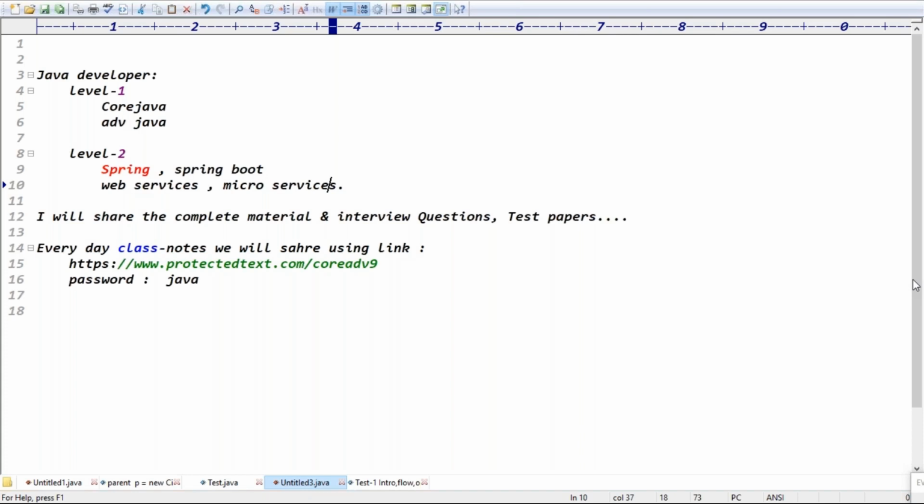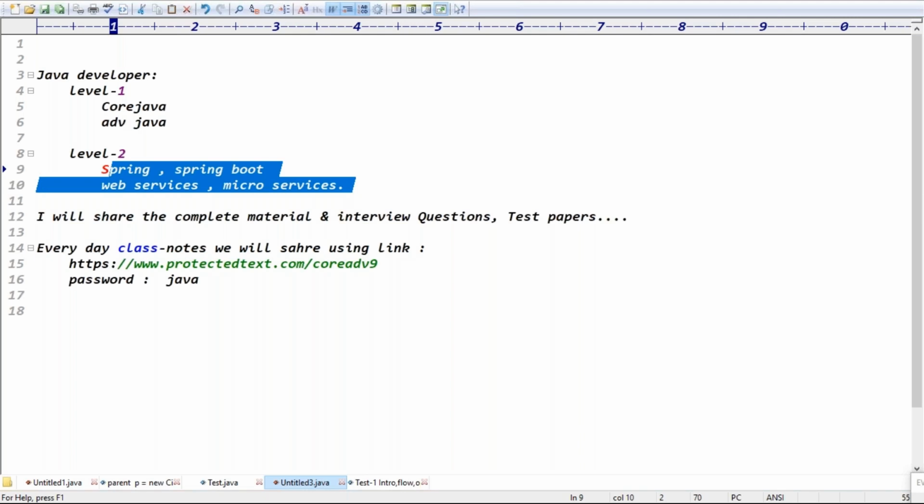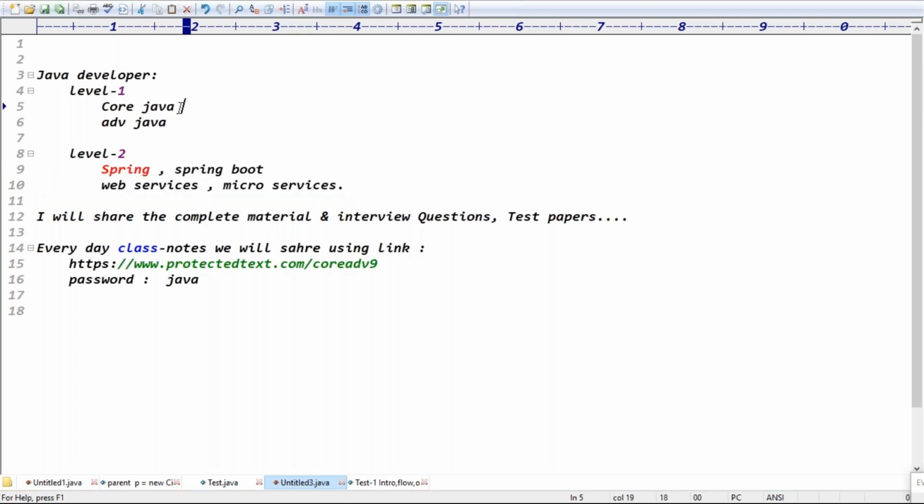Okay, can you teach level 2 after this batch? Definitely, we will see. I will teach Spring Boot, web services, microservices. I will complete it in a week, not a problem. First you complete the core and advanced. If you take the core Java classes, guys, it will take 2 months.